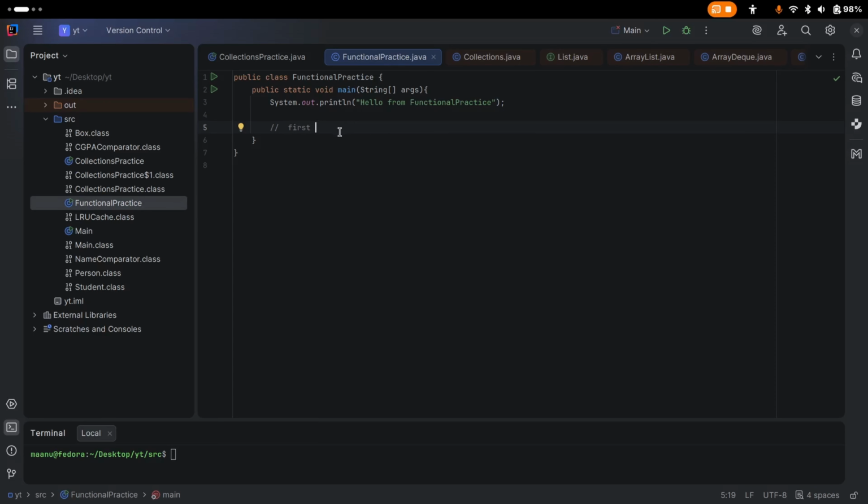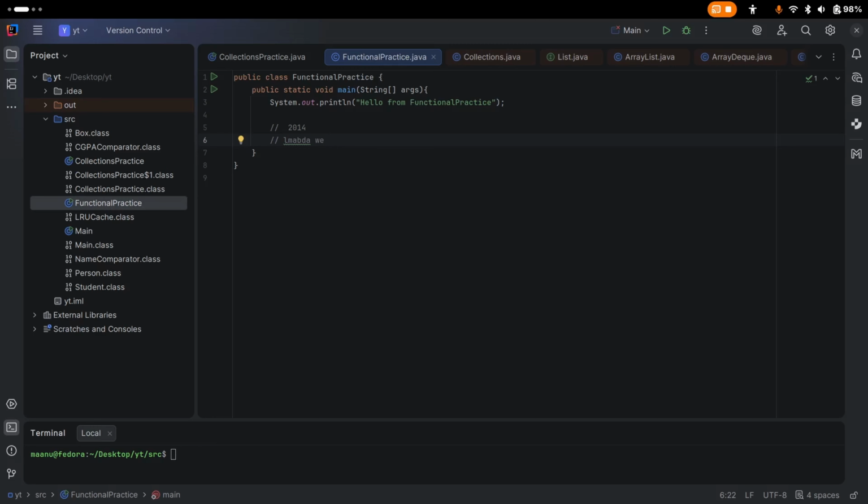For almost two decades, that was the only way. Then in 2014, we got lambda expressions, which changed everything. With lambda expressions, we can store behavior in a variable. We can pass that variable to any method, and we can also return it from any method.